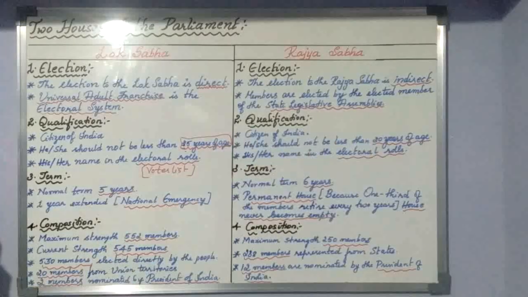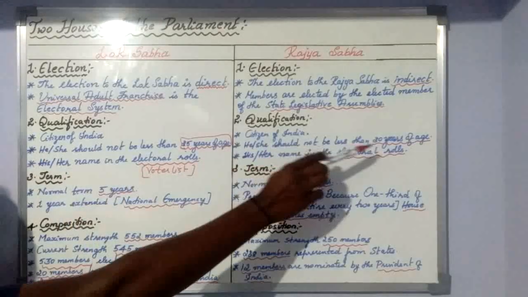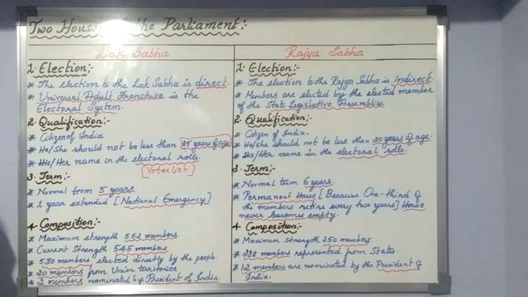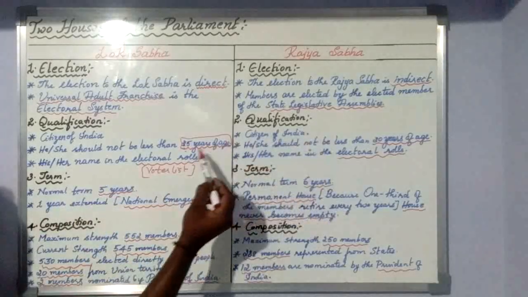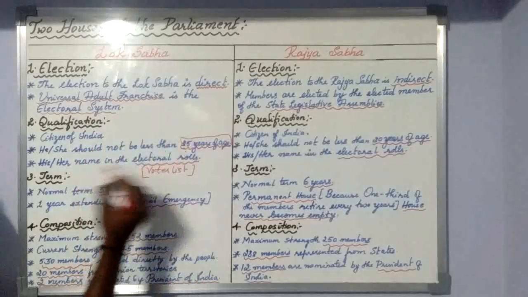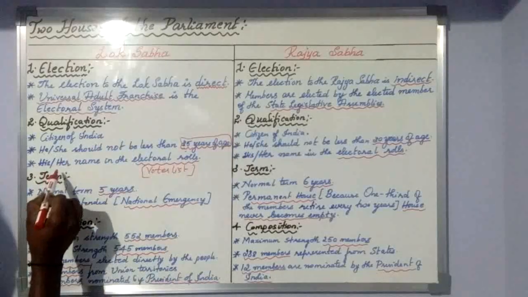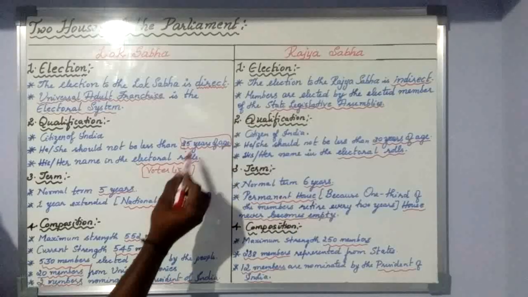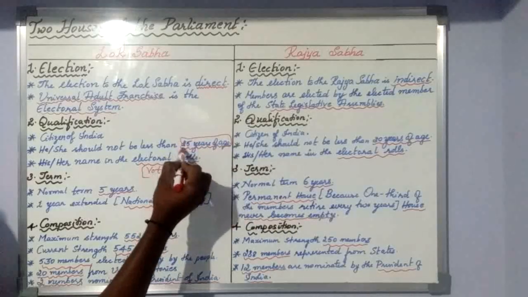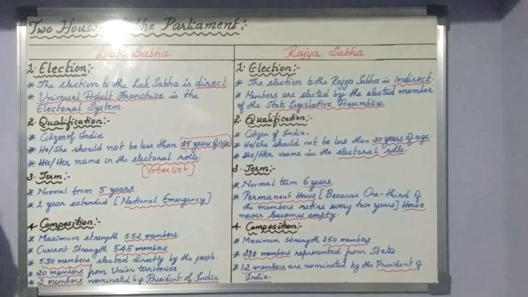For the Rajya Sabha election, the person should be not less than 30 years. He or she should be 30 or above. Only that differs here. Other than that, the two qualifications are the same: citizen of India, and his or her name should be in the voter list in both. But age, here 25 years, there 30 years.